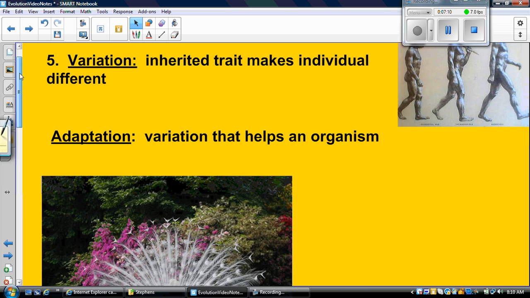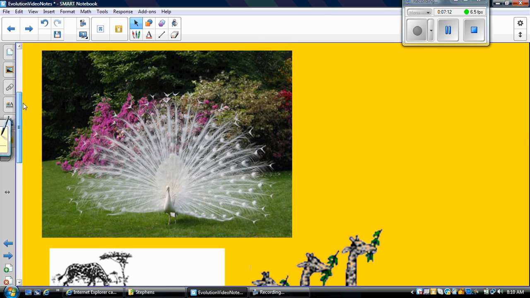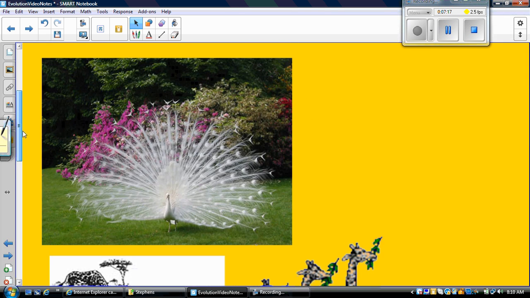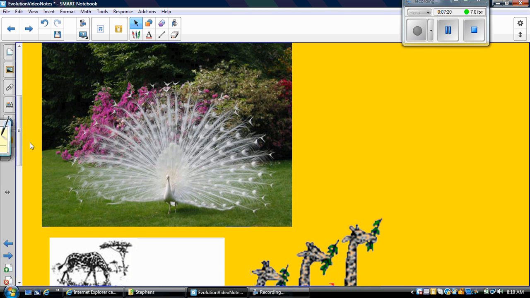Okay, some examples. This is actually an albino peacock. This actually is not an adaptation. This is what we call a mutation. If it's a variation that's not helpful, then we call that a mutation. And an albino peacock, see how it shows up? It doesn't blend in at all with the background. Then that would not be a helpful variation.